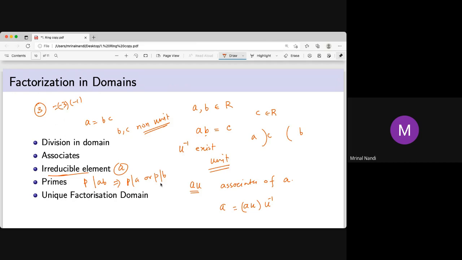Irreducible elements are not always prime. There are some examples where irreducible elements are not prime. Take the Gaussian integer ring. The set of all lattice points forms a ring. This is called the Gaussian ring. In that example, there are some irreducible elements which are not prime, but every prime element is irreducible.